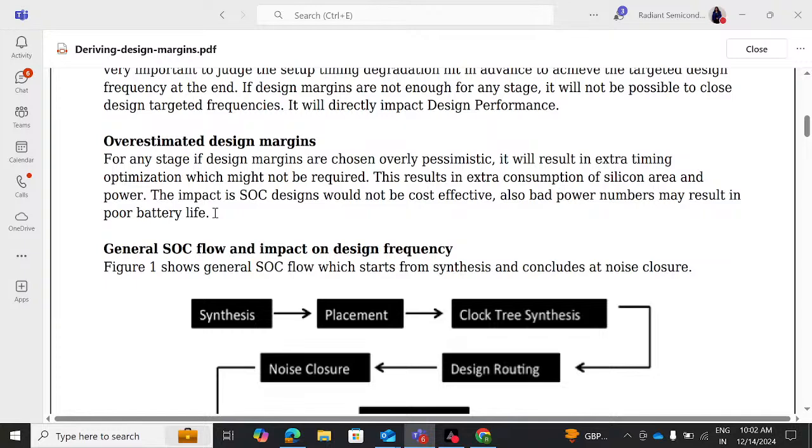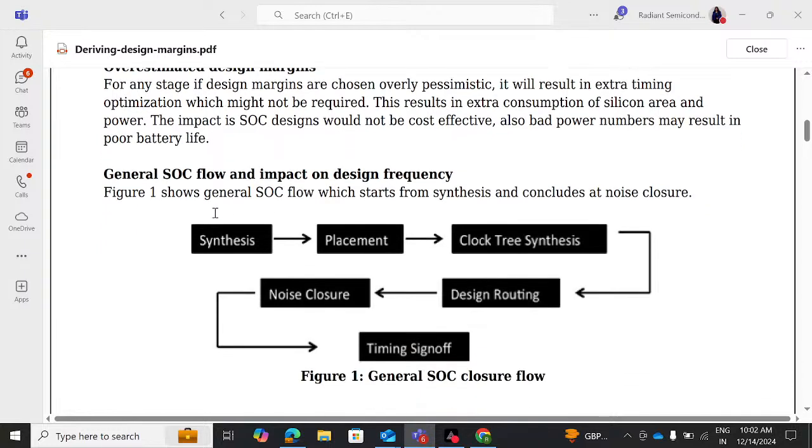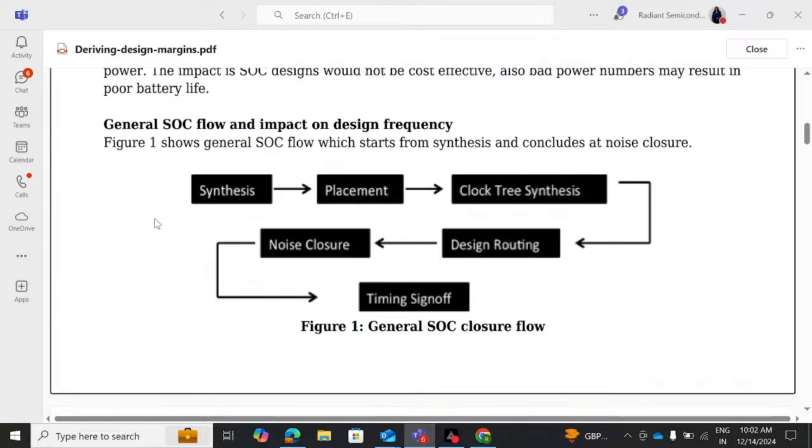Now, general SOC flow and impact on design frequency. Let's recap what we studied previous week. The below diagram shows the general SOC flow all the way from synthesis and concludes at noise closure: synthesis followed by placement, followed by clock tree synthesis, followed by design routing, followed by noise closure, followed by timing sign off. So this is the general SOC closure flow that we have.